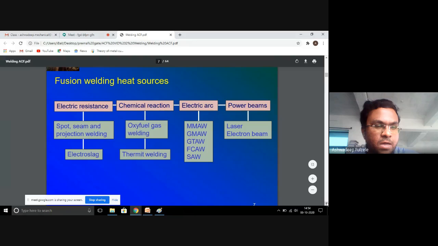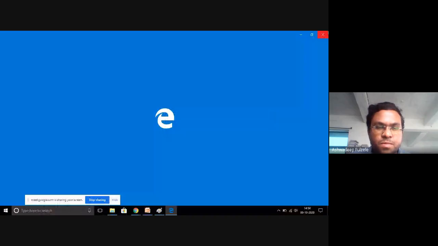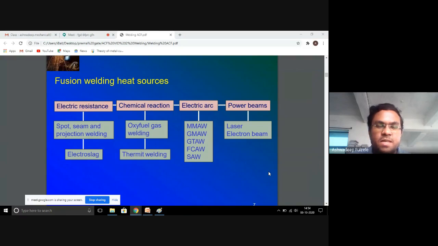Another type of welding is electroslag welding. Then depending upon the chemical reaction are oxy-fuel gas welding and thermite welding.